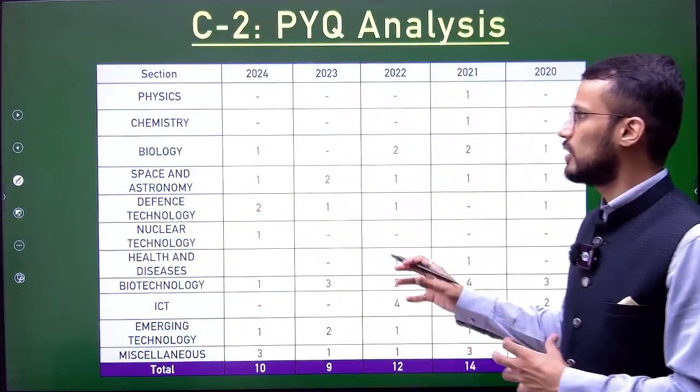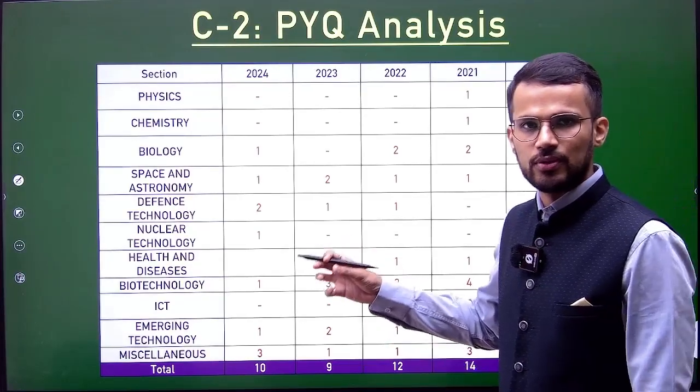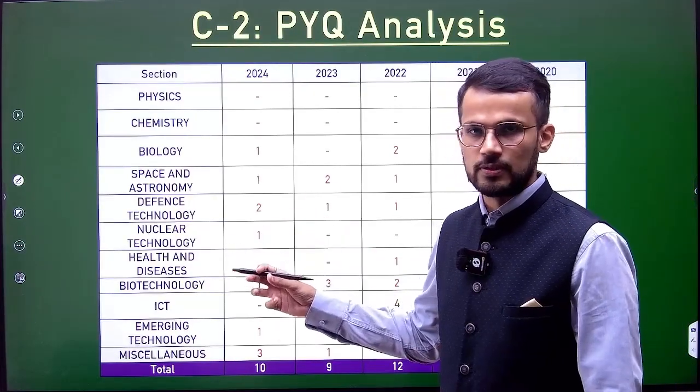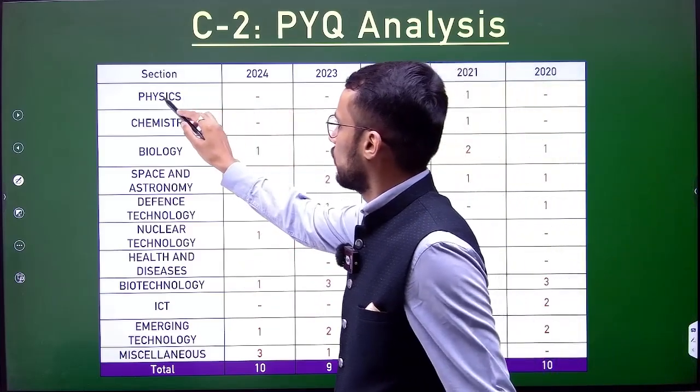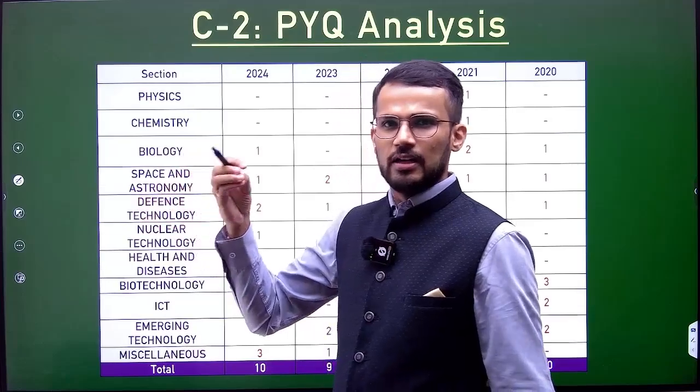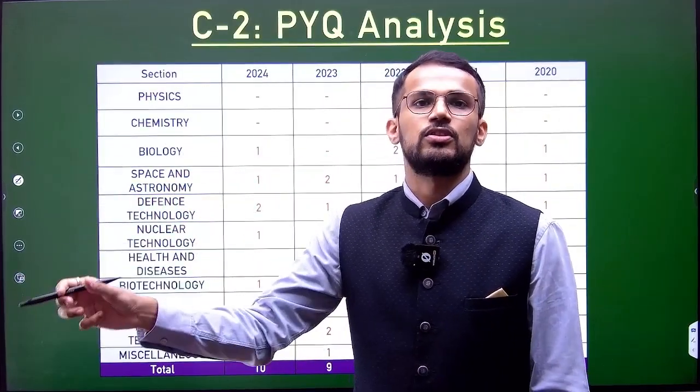Now let us try to understand how many questions have been asked by UPSC on different topics in the last 5 years. You can see this, as we have already discussed, for physics, chemistry and biology, a smaller number of questions have been asked, though it is the only topic that is mentioned in the syllabus.